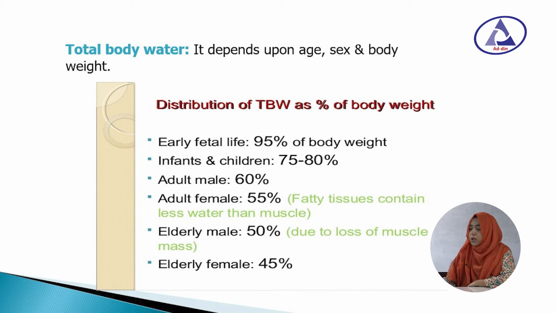Total body water depends upon the age, sex and body weight. The total body water distribution: in early fetal life, it is 95% of total body weight. In infant or children, 75 to 80%. In adult male, it is 60% of total body weight. In adult female, 55% of total body weight. In elderly male, 50% of total body weight. Elderly female, 45% of total body weight.